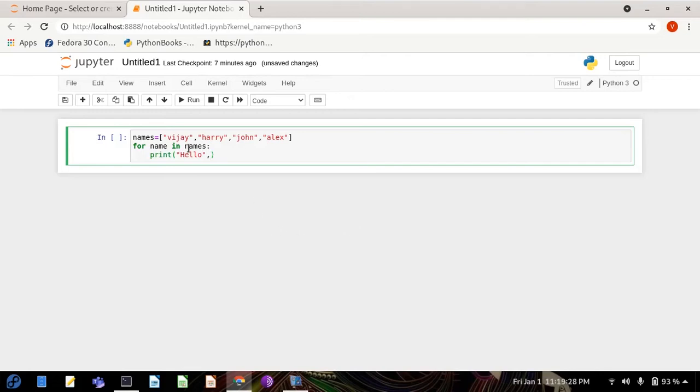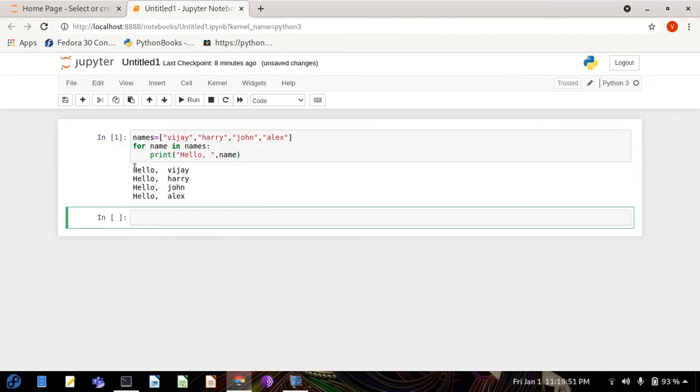I write name here, and give a comma, and it will print the name individually. Let's run this program. When I press Shift Enter, it runs. You can see here: hello Vijay, hello Harry, hello John, hello Alex. It is printing everyone's name from the list with a single message.